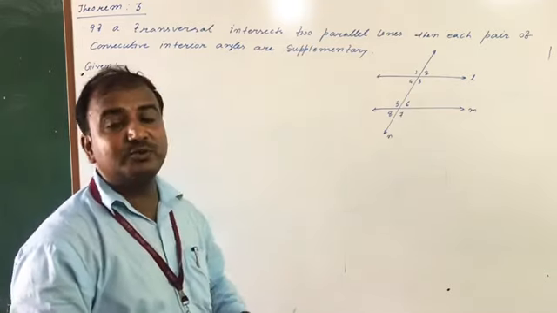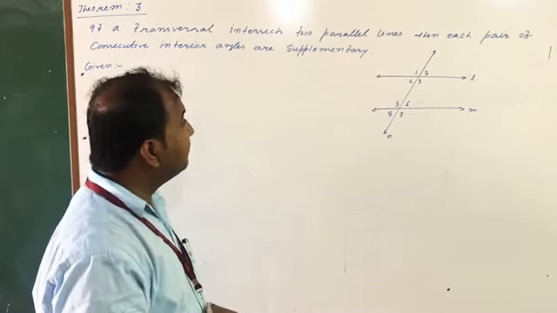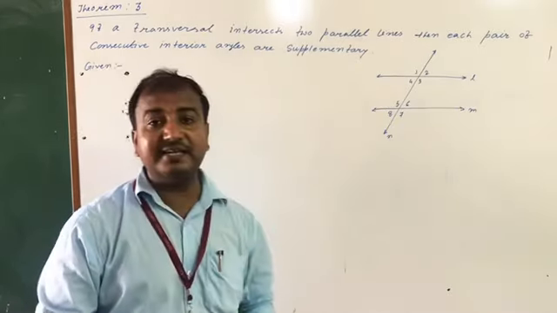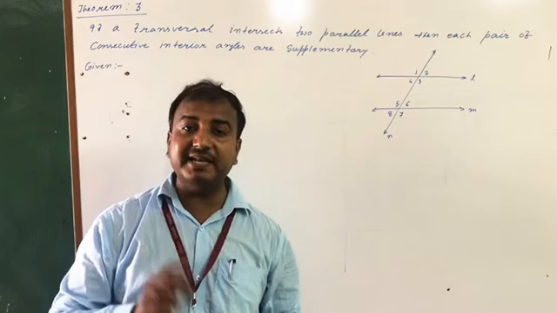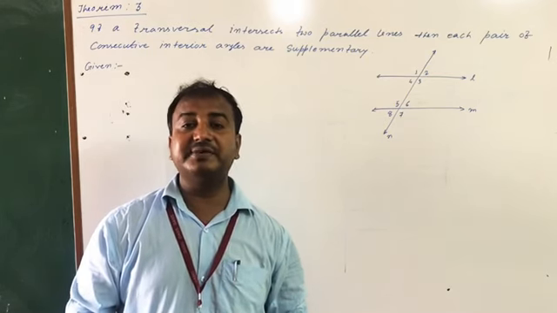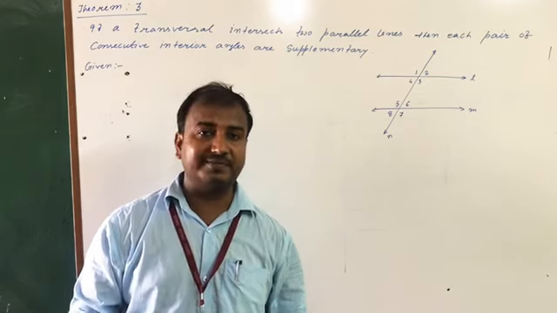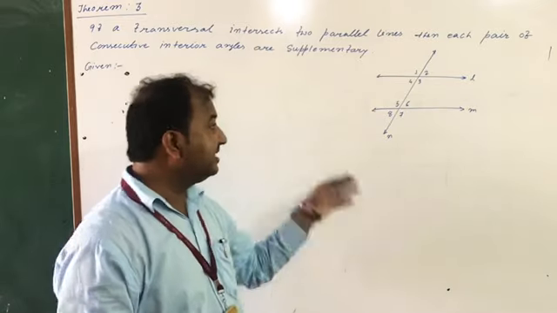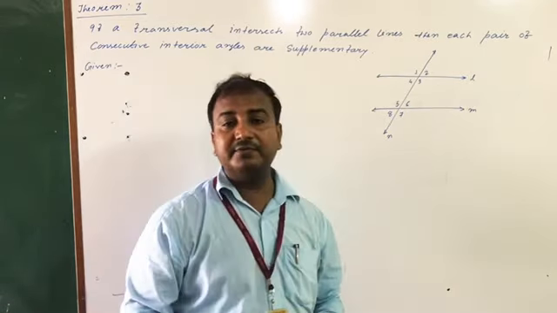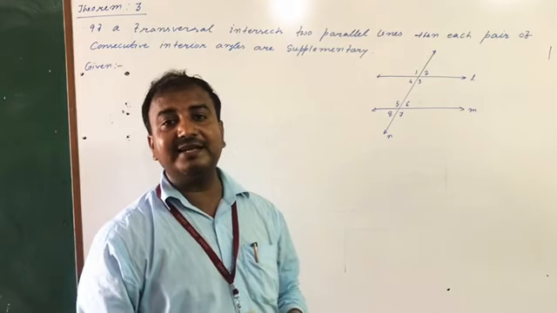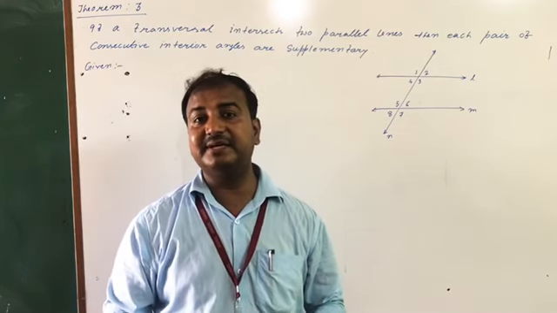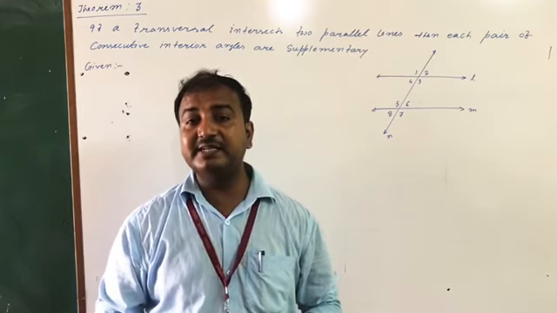Here what I have to show is that each pair of consecutive interior angles are supplementary, and similarly each pair of consecutive exterior angles are also supplementary.